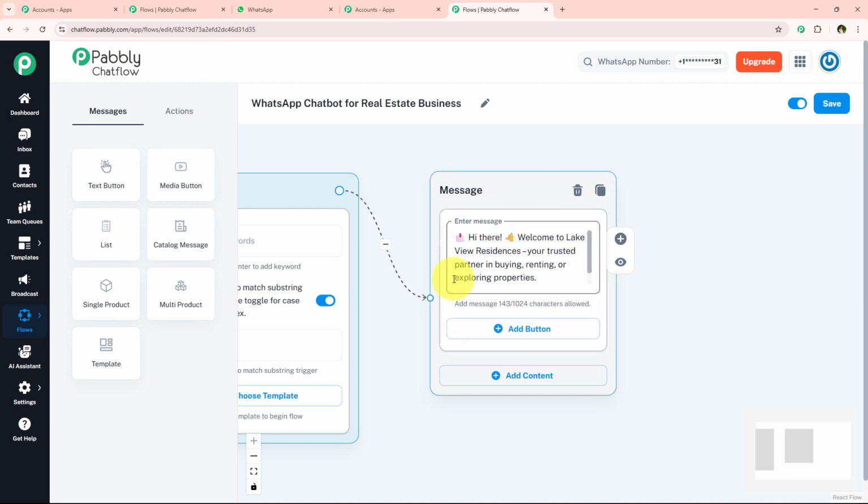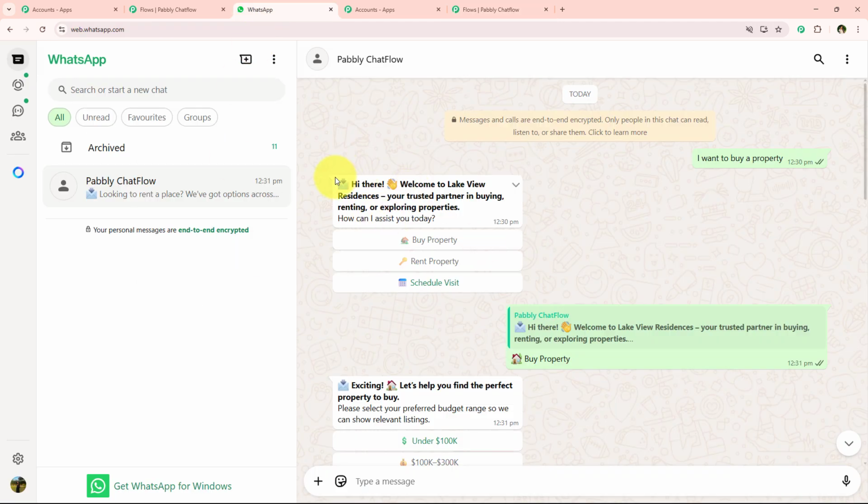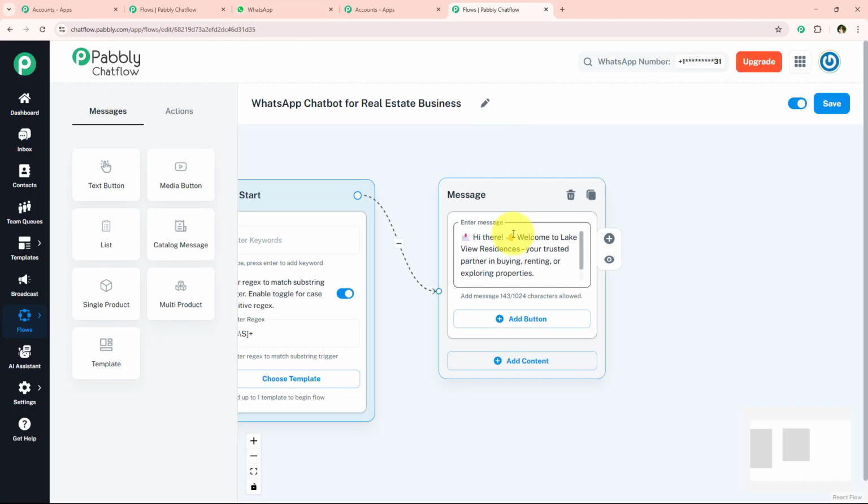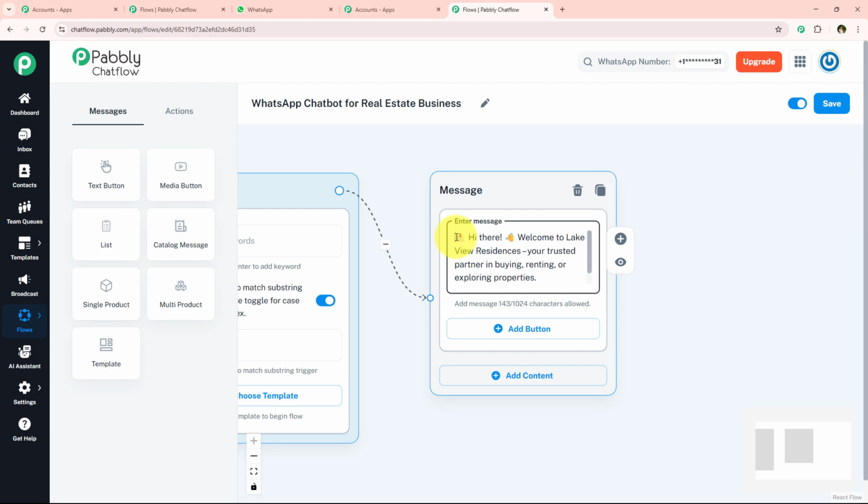But in this message, you can also see that I have bolded some text, which is from here to exploring properties. So how are we going to bold this text? To bold this text, I'm just going to open my flow, and over here we have to start with adding a star in the starting of this message and the end of this message. So the text which I want to bold, I have to add a star in the starting of that text and in the end of that text. As you can see, I've simply added these two stars with the help of which I have successfully bolded my text. And now we're going to move on further.